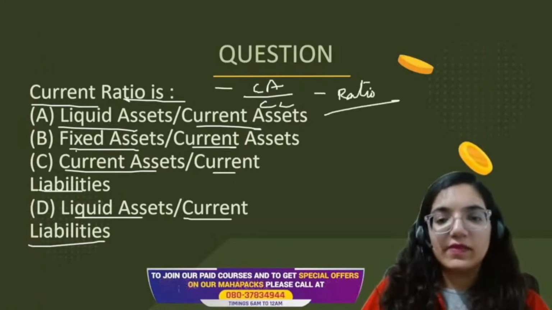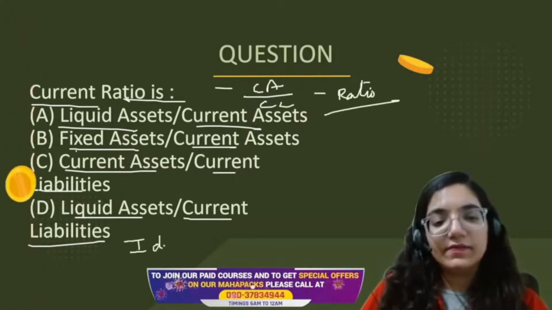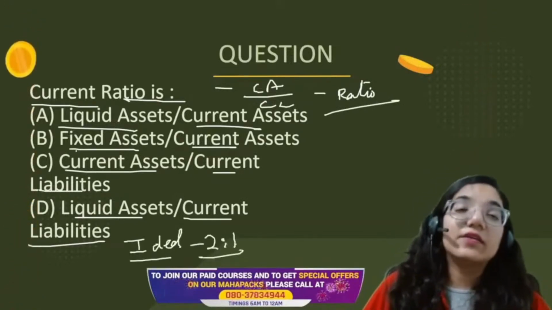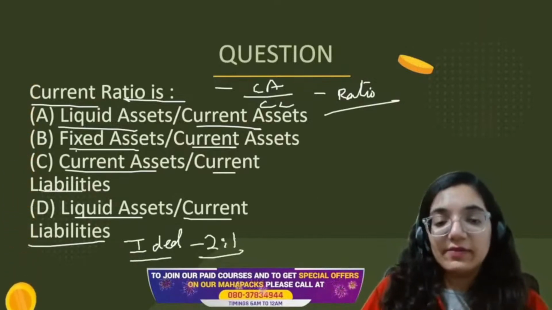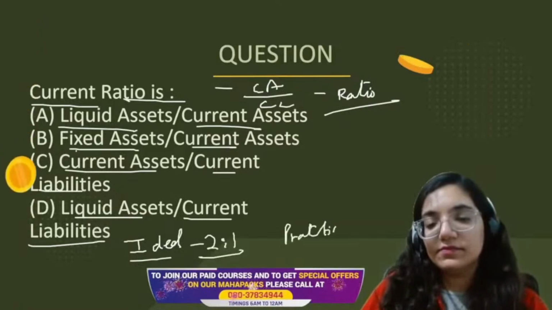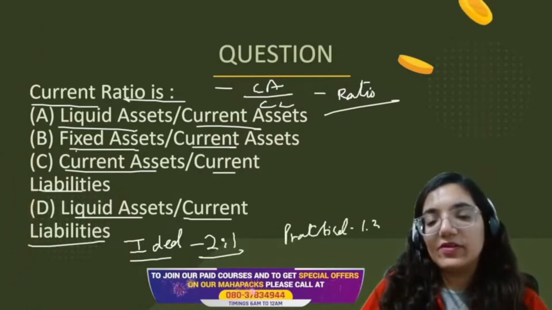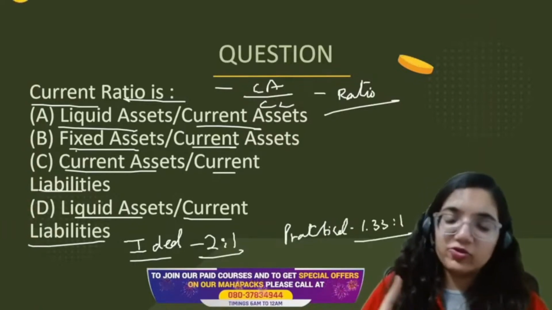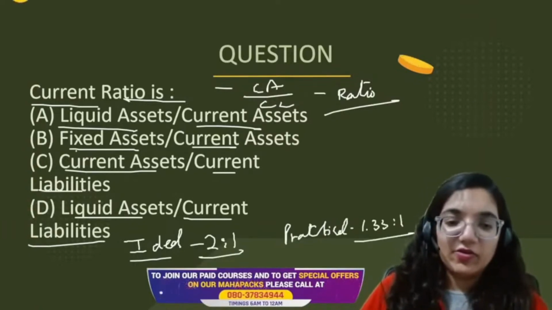The ideal debt equity ratio is 2:1. In terms of books, it is 2:1. In practical life, it is 1.33:1. If you have to pay 1 rupee, you should keep it max 1.33, not more than that.